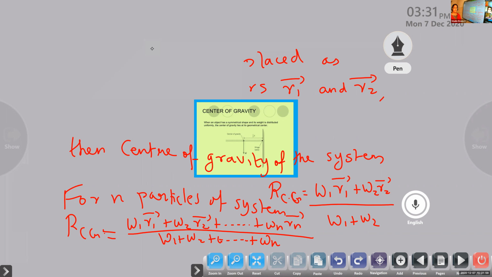Suppose you consider the axes for a two coordinate system, and the particle is lying at an x coordinate and y coordinate. How can you make the changes for the center of mass? So far we have only written m1 r1 plus m2 r2. If the position vector of a particle is given by x and y coordinates, how can we represent the center of mass in that case? That is what the next session is about.